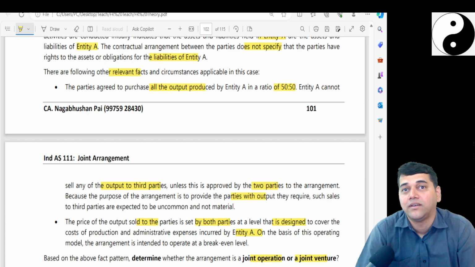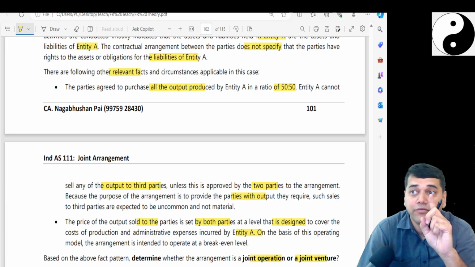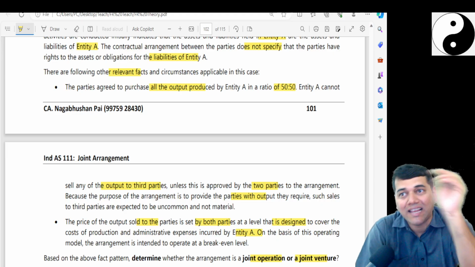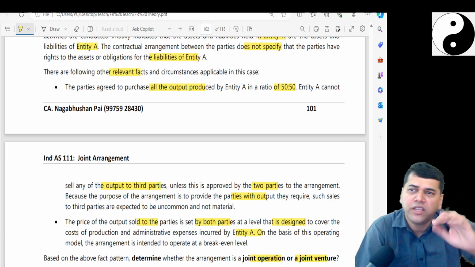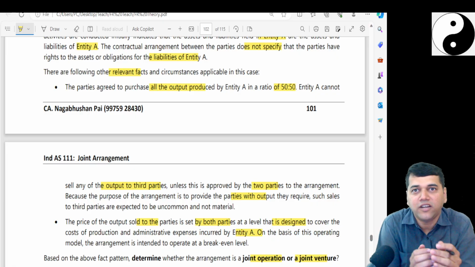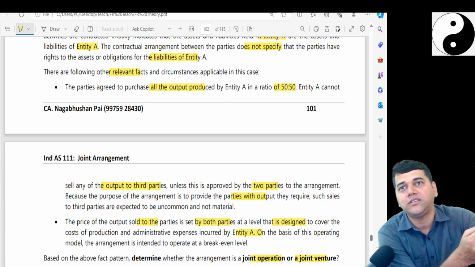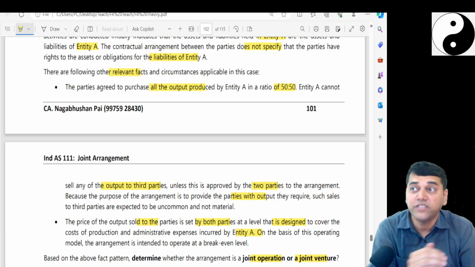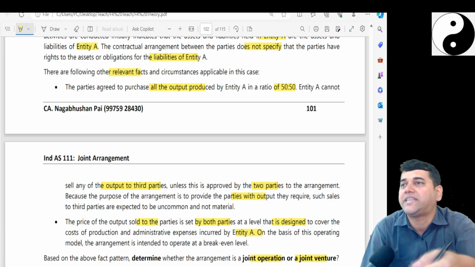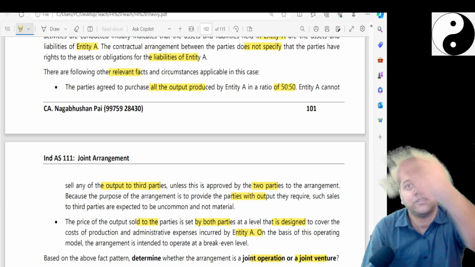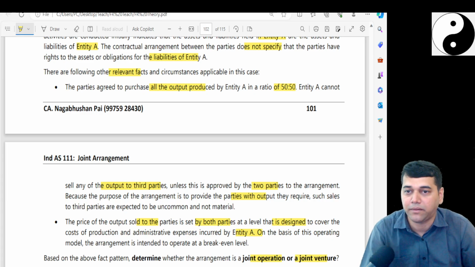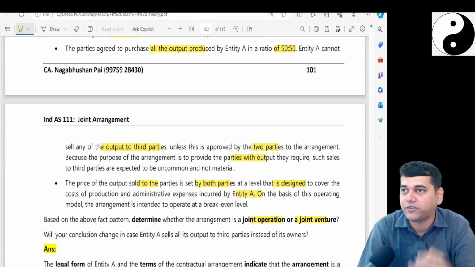See, the first thing we should try to see is which one the standard gives the highest importance. The standard tells us whether it is a joint operation or a joint venture, and if you want to classify it as operation or venture, it takes multiple tests. After all the tests, is it a joint venture or joint operation? Joint venture. Again, the framing of the question was a little difficult.